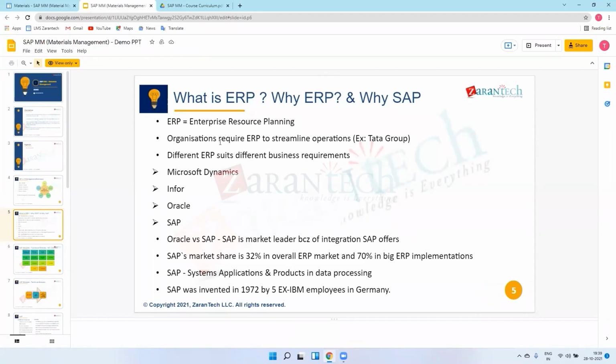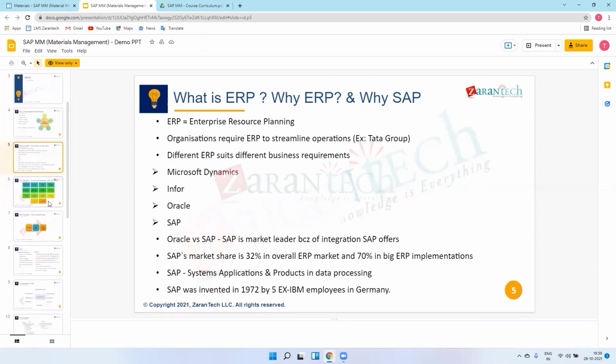After that, there are vendors in our ERP system. SAP is one of the vendors of ERP systems. SAP implements the software or product in organizations according to their requirements. Oracle is the same as SAP. There is Microsoft Dynamics and Infor as well. We'll see all this in the next PPT.